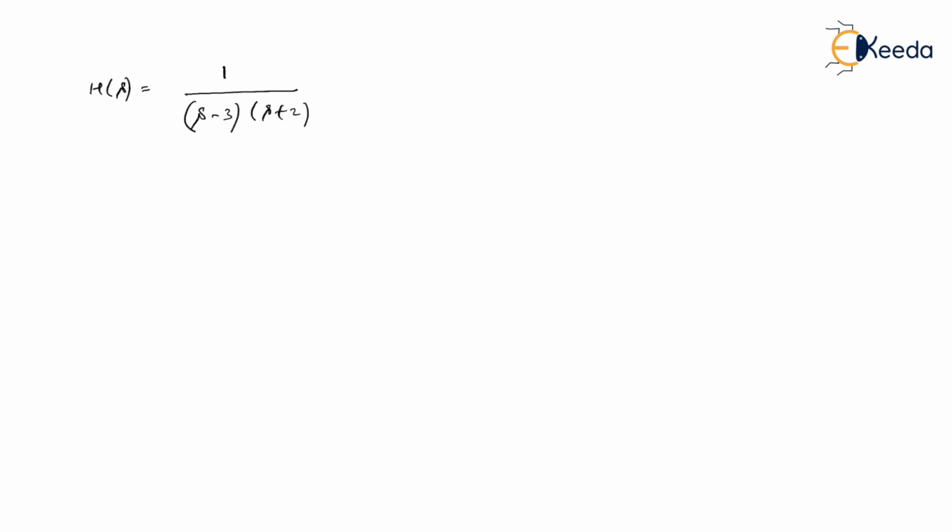So one thing I understood, that there are two poles, one pole present at 3 and the other pole present at minus 2. Let's try to have this explained. One pole is present at 3, the other at minus 2, and this is the S plane, am I right?